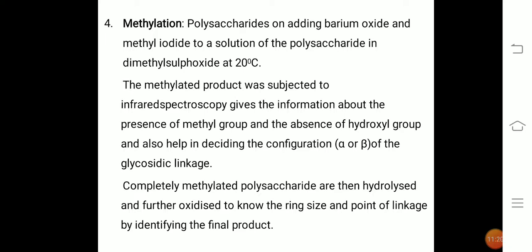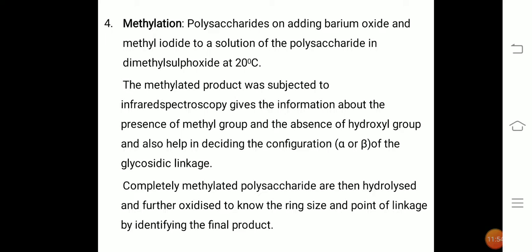That means using infrared spectroscopy to identify the methylation product: if the polysaccharide has hydroxyl groups, when we do the methylation, those hydroxyl groups are converted into methyl groups. So in the infrared spectroscopy, the functional group, that is the methyl group, gives a peak, and after methylation the OH will be absent.